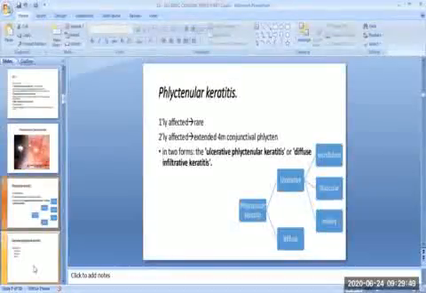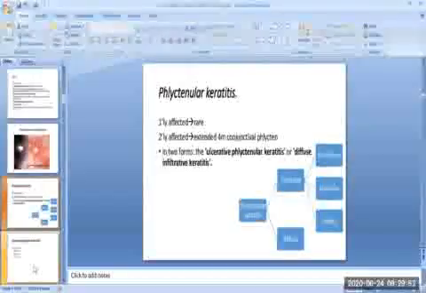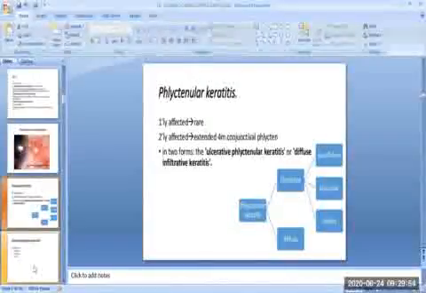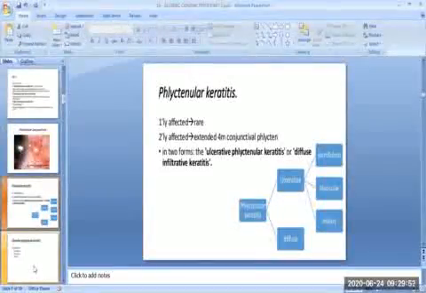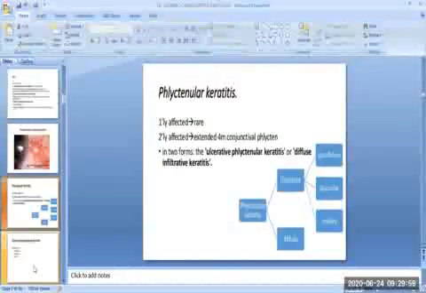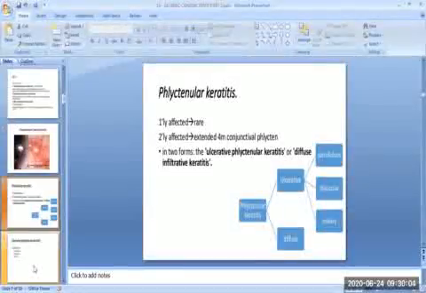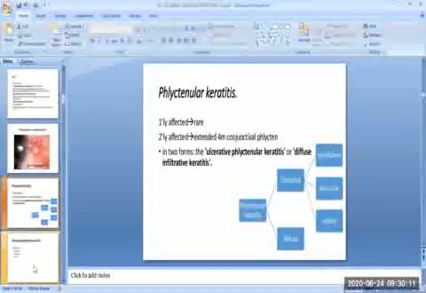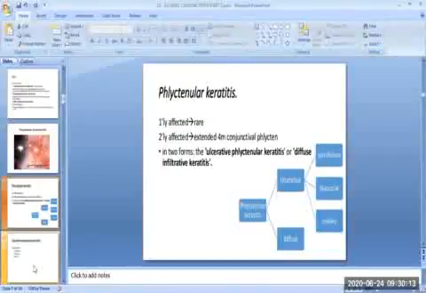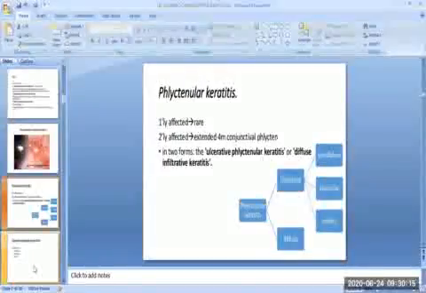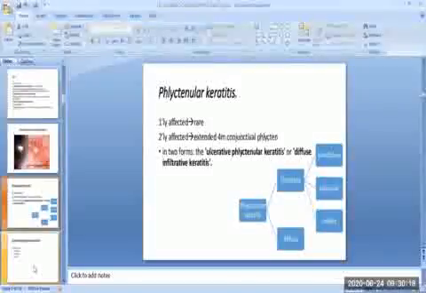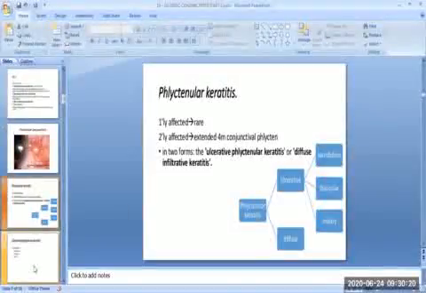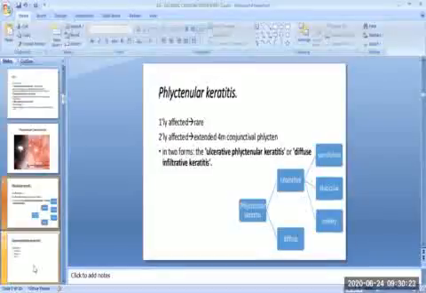The corneal involvement may occur secondarily from extension of conjunctival phlycten or rarely as a primary disease. It may present in two forms: the ulcerative phlyctenular keratitis or diffuse infiltrative keratitis. The first form is the ulcerative phlyctenular keratitis, which may occur in three forms: the sacrophilous ulcer, the fascicular ulcer, and third is the miliary ulcer.